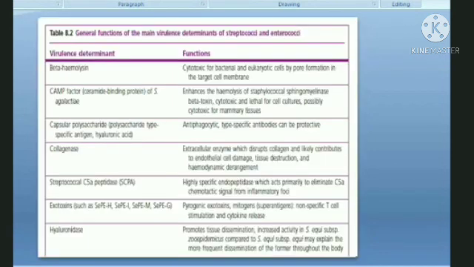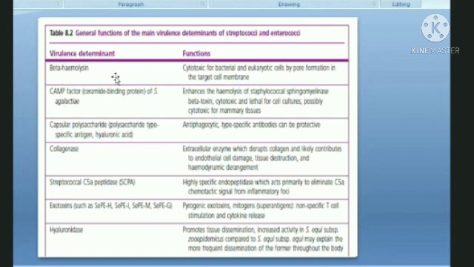Now these are the different virulence determinants or attributes. What are the different toxins the streptococcus species produce? What are the different structural entities which provide them the pathogenic characteristic? It is the chart which summarizes these things here.